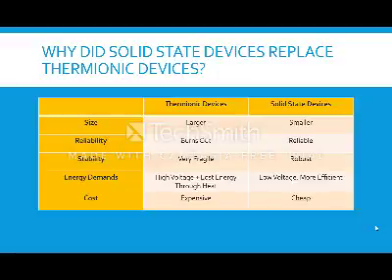Thermionic devices were very fragile. On the other hand, solid-state devices were very robust and could withstand some degree of damage. Thermionic devices require more electrical energy and produce large amounts of heat. Since large amounts of electrical energy are dissipated as heat, thermionic devices are often very inefficient. Solid-state devices are energy efficient and operate instantly. Thermionic devices are expensive, while solid-state devices are cheap and easy to make.